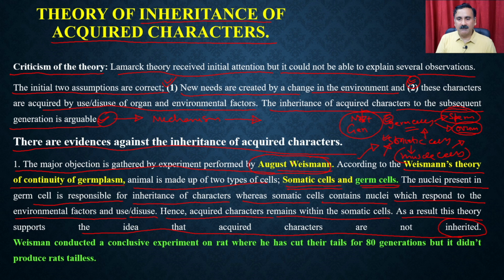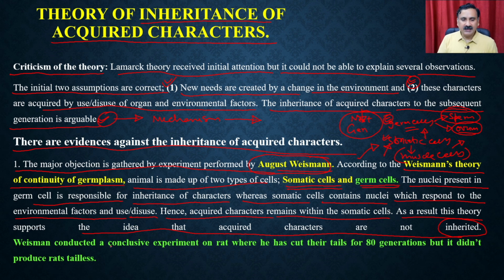And Weismann performed several types of experiments to prove that if you make changes in the somatic cells, only those cells are going to be modified, but the germ cells are not going to be modified in the second generations.